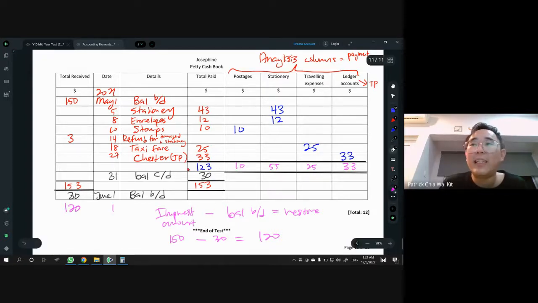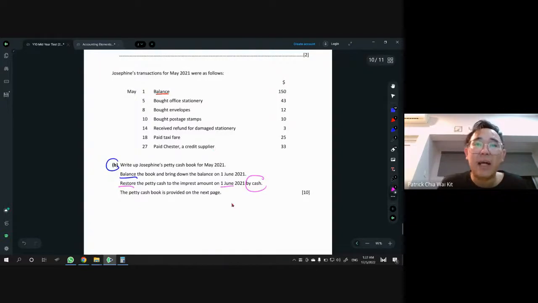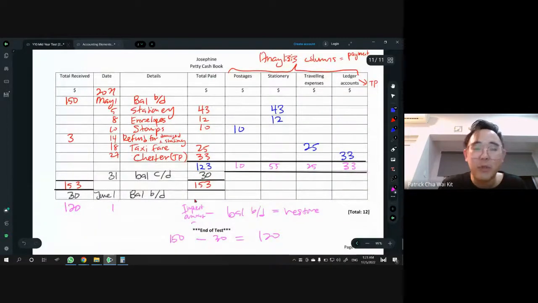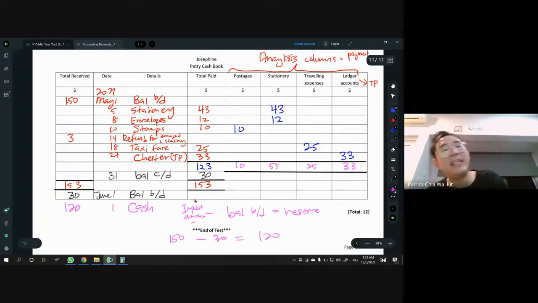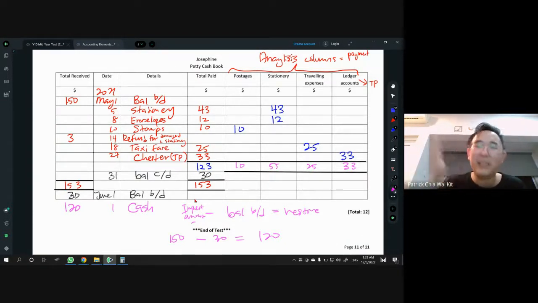And what do I write for details? This is super important for the details part. Let me give some space first. So this is the imprest amount. For the details part, because we restore by cash, they did mention by cash. If they did not mention, then you put cash/bank. If they say by cheque, then you put bank. Never ever write the word restore. Do not write the word restore. Because how do you restore? What do you get? In this case, you get cash, so you write cash. If they really didn't say anything at all, just said restore, then you put cash/bank. Two also put. So that's how you do that.